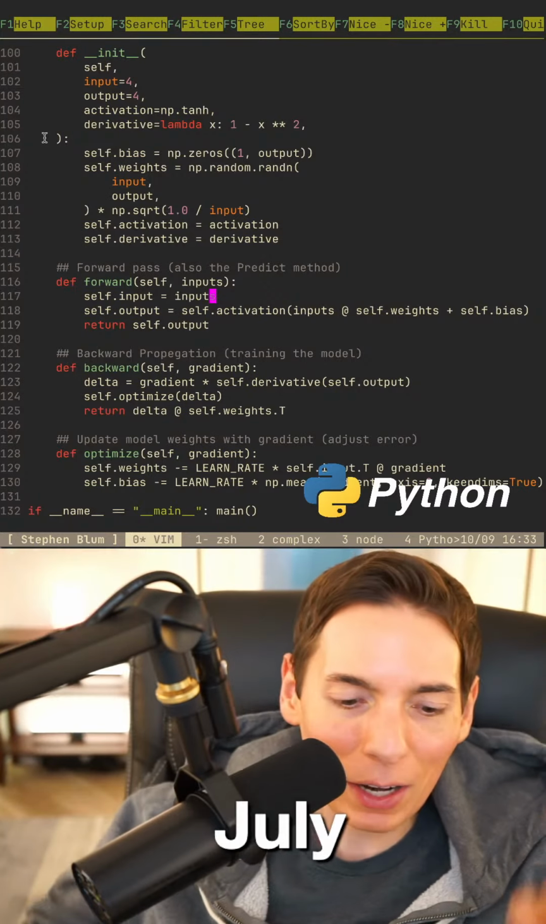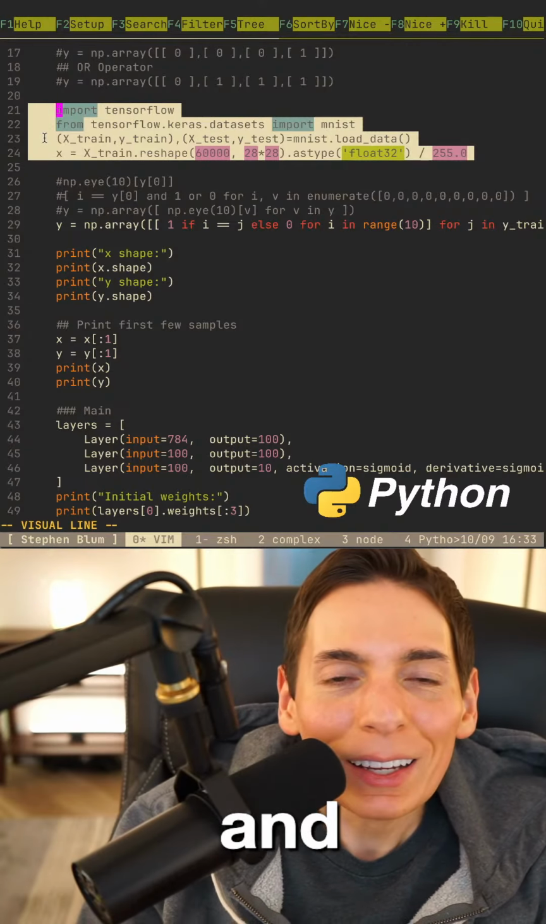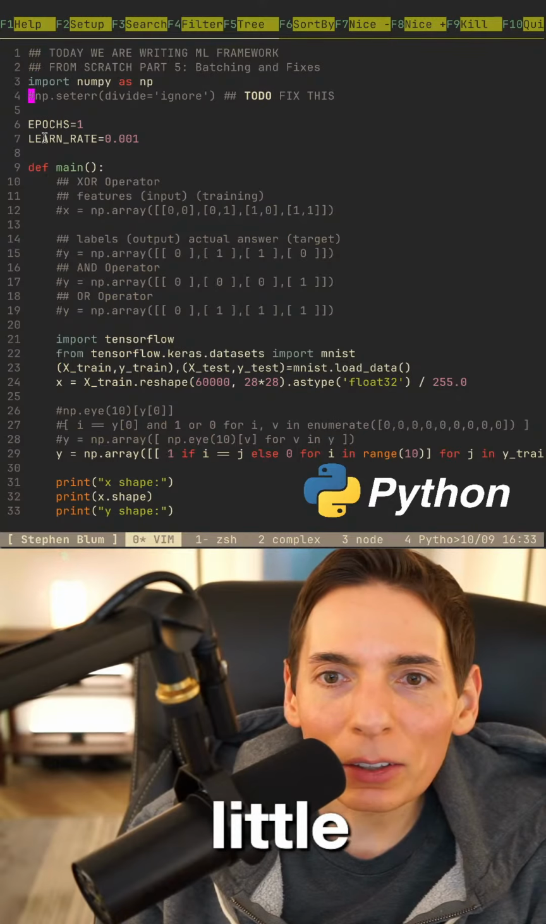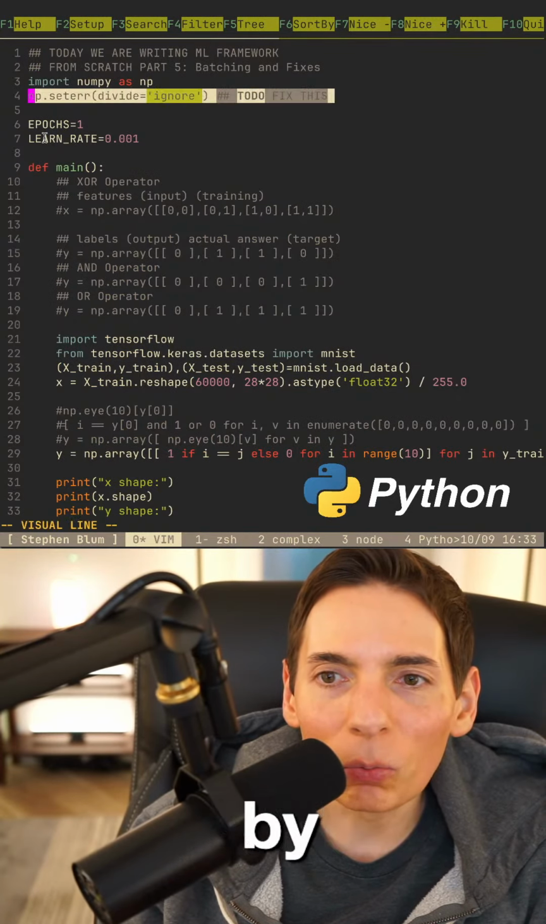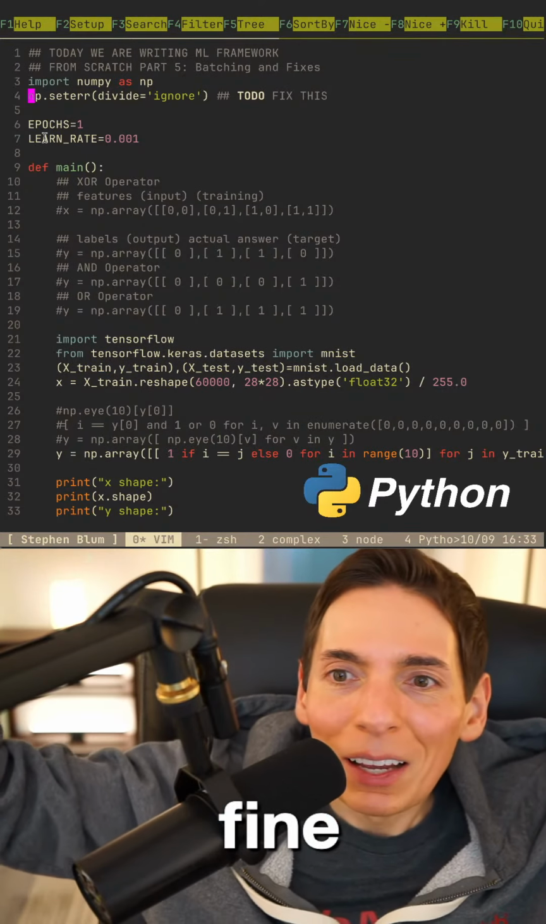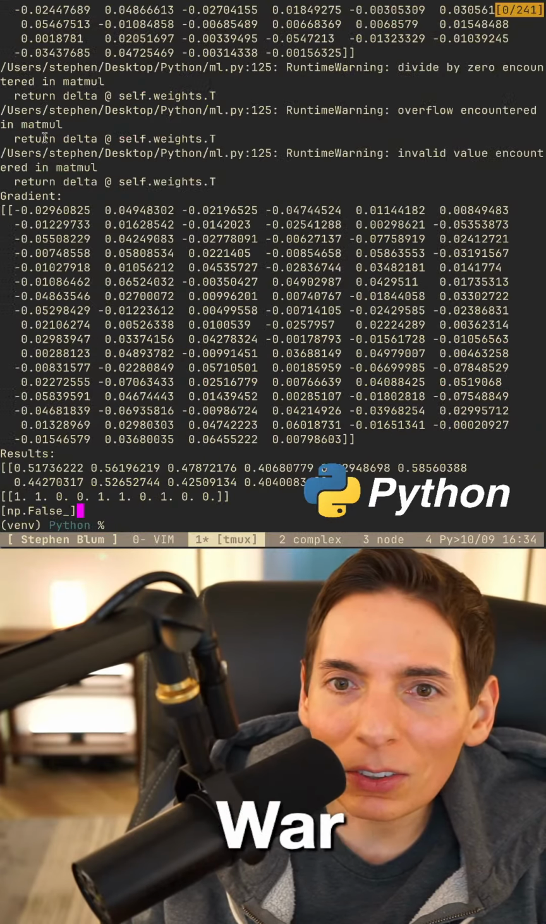but I still wanted to go live and add batching because, July, thank you for recommending we add the MNIST training set. And guess what? It worked. It actually worked. It was amazing. We did have a little challenge with some divide by zero. We do need to fix that. Well, we don't have to fix it because it works just fine with it, but it has these warnings on it, which are right here.